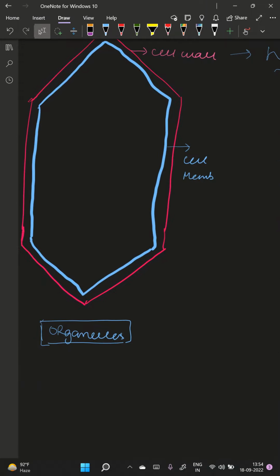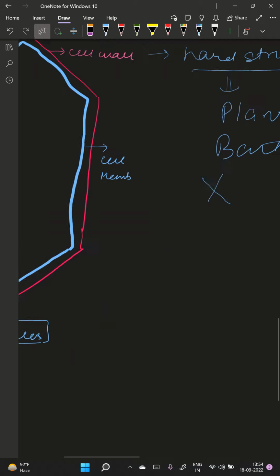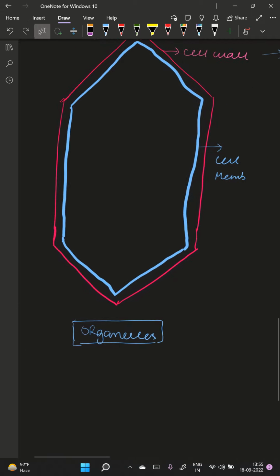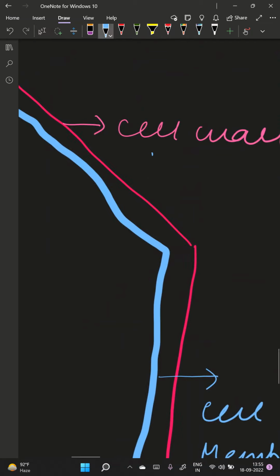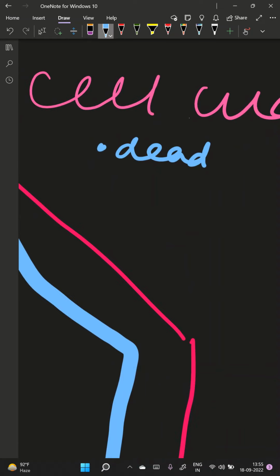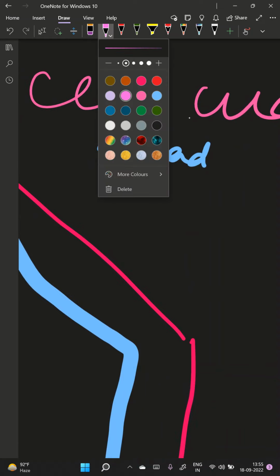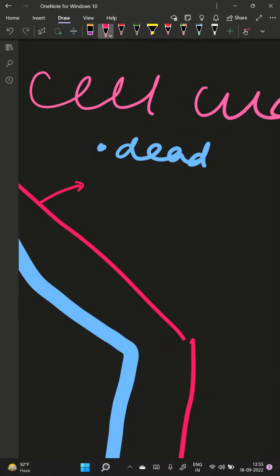So, the first feature that we get to know about cell wall is it is dead. It is a dead structure. Let me change the font color. It's dead.